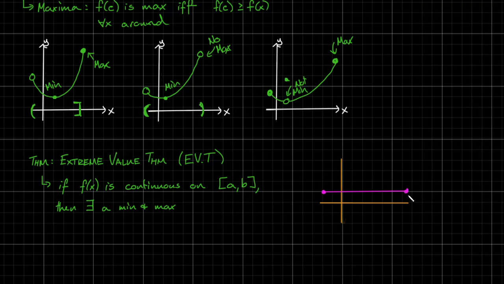Like, it's the pink one. And let's just say my scale is perfect. Do you guys agree that that's at 1 on that scale? So what's the smallest value that function ever gets to? 1. If you can answer that question and I can't get any closer to it, we can agree there's a min, right? And it's weird, but there is a minimum.